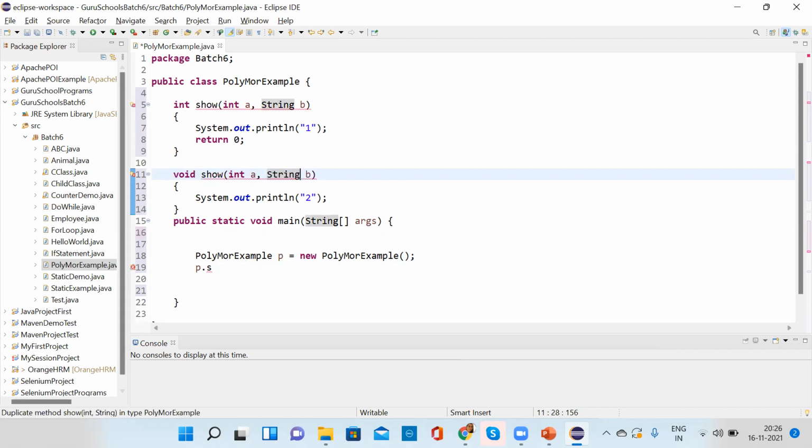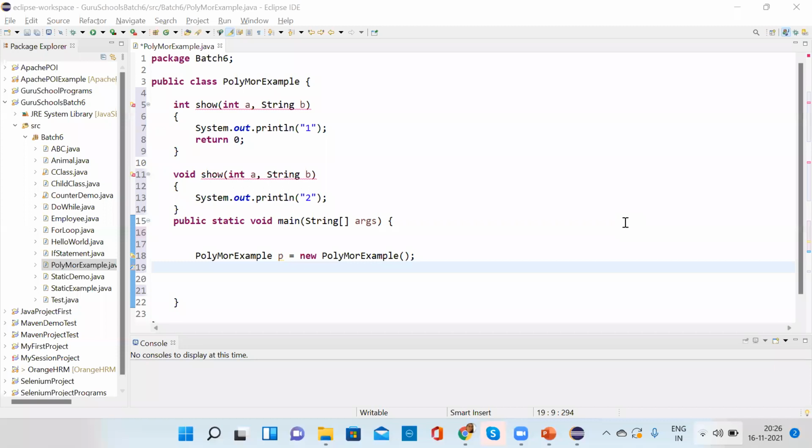Am I audible? No, your voice is breaking sometimes. So with the return type, now is it audible, everyone? Hello? Yes, now it is. So it is audible now? Yes, proper, I think.